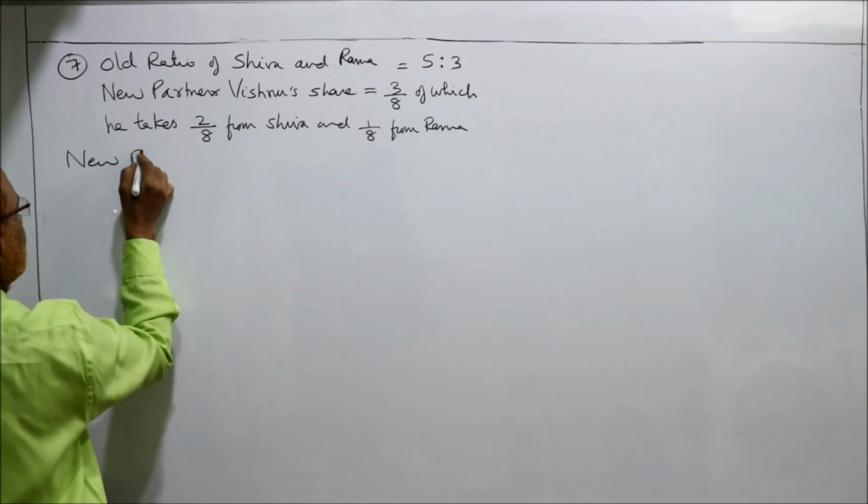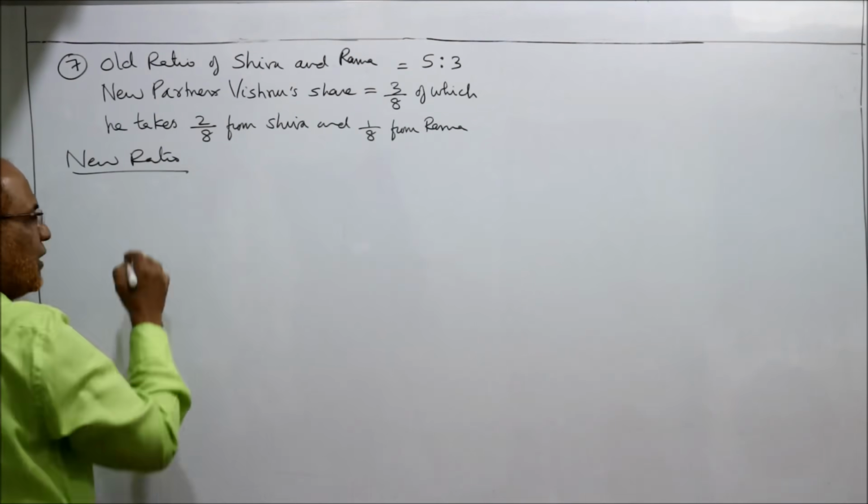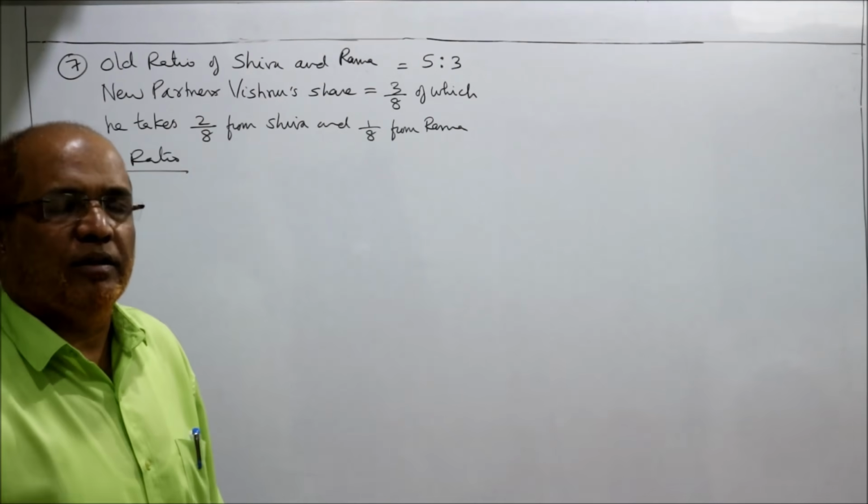So new ratio. We have to find out what is the new ratio of all the three partners.